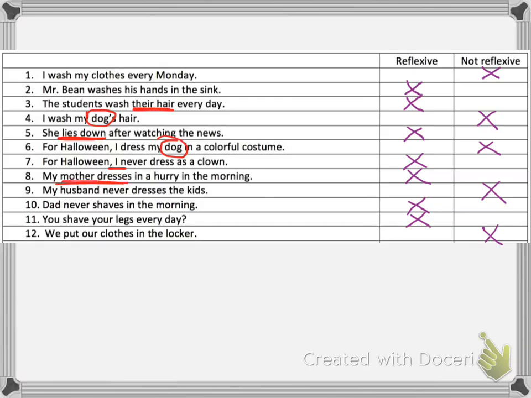Also reflexive, which correlates well to this one. My husband never dresses the kids. Because we're talking about kids here, the husband dressing the kids, not reflexive. Diez, Dad never shaves in the morning because he shaves himself. Reflexive. You shave your legs. Reflexive, doing it to yourself. We put our clothes in the locker. You're not putting clothes on yourself, you're putting clothes in the locker. Because of that, not reflexive. So we would not use pronouns for these ones that are not reflexive.